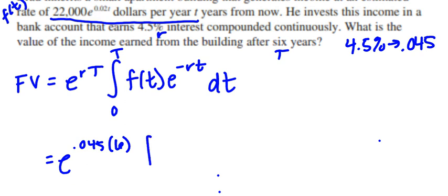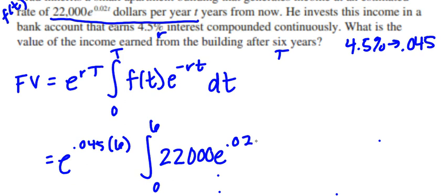Then the integral from 0 to capital T, which is 6, of f(t), which is that function, 22,000 e to the 0.02t. And then it has another e, so you put another e to the negative 0.045 t, where little t is a variable, dt.